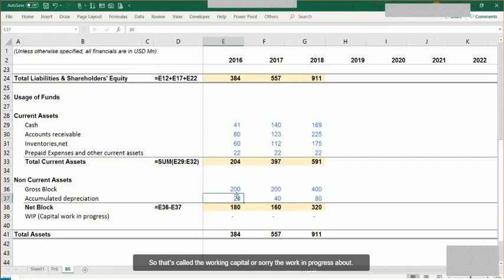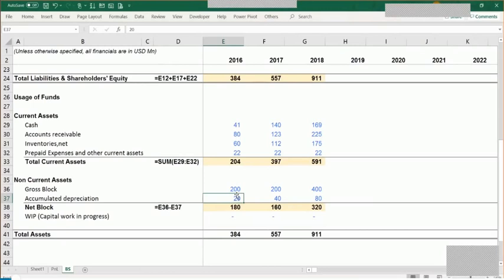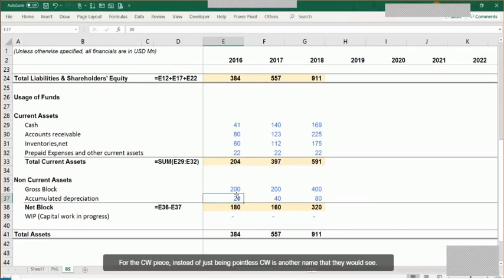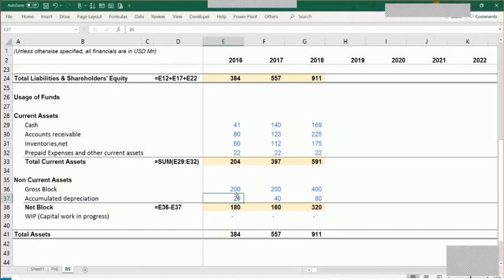So you could usually see this term in the balance sheet, which is also called as CWIP. So instead of just being called as WIP, CWIP is another name that you would see for it, right?